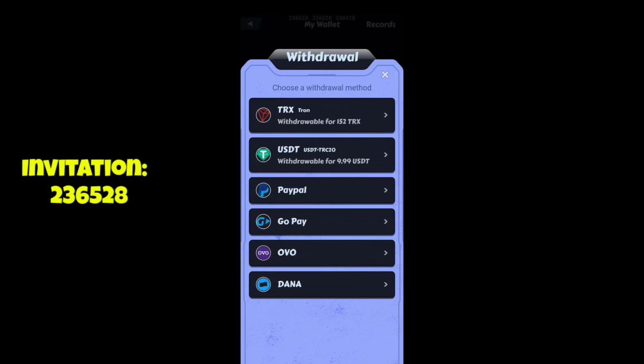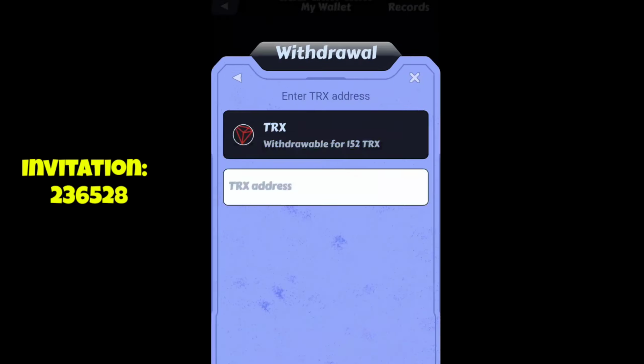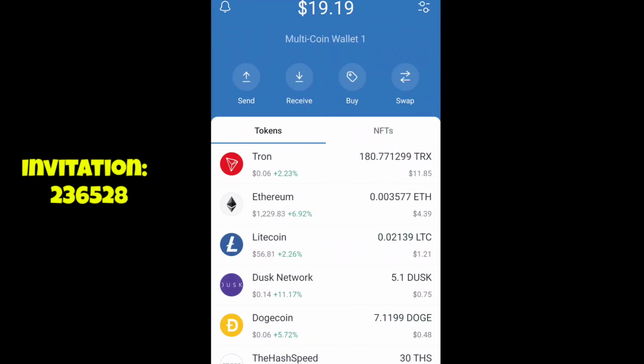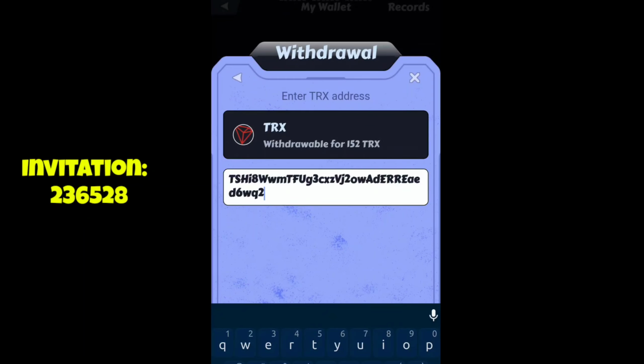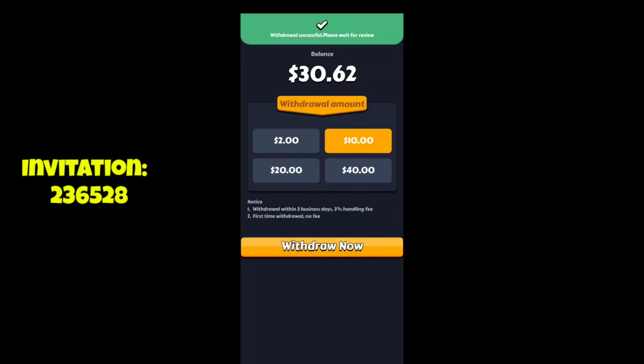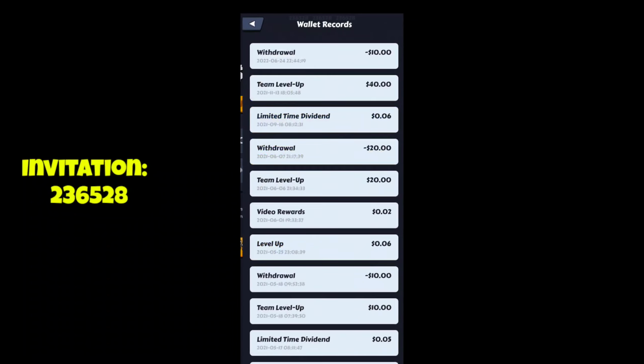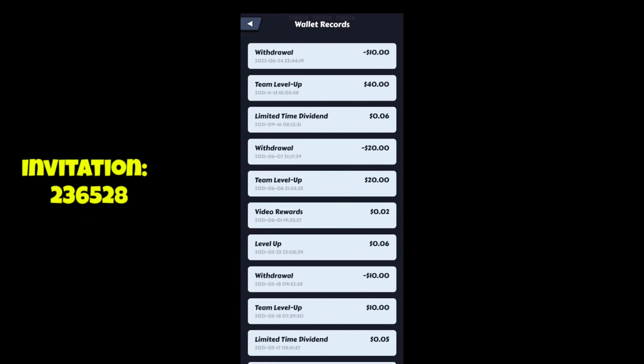Okay, and next I am sharing the withdrawal. Okay, I am withdrawing TRX. Available withdrawal options are TRX, USDT, PayPal and Dana, and it is unlimited. Okay, paste the TRX address and the withdrawal is successful. My available balance is now $20. Okay, I just click the record option now, $10.